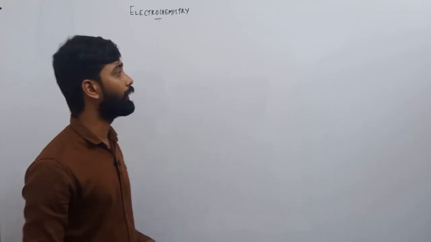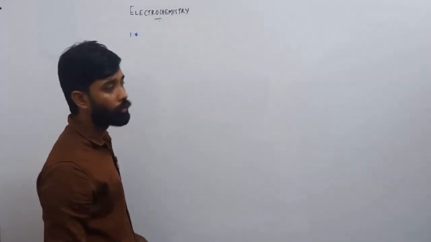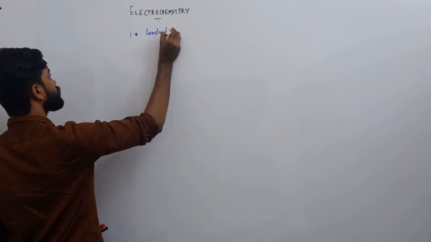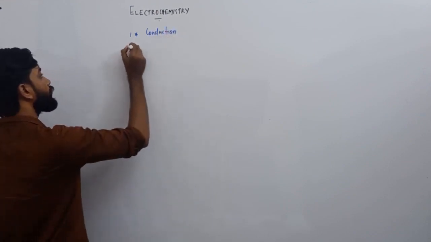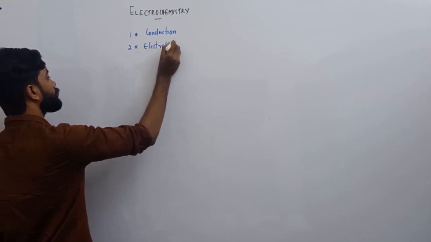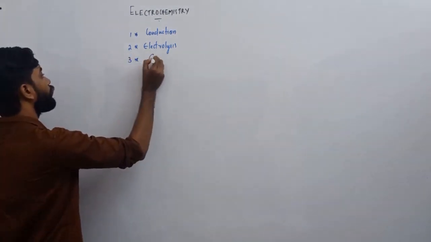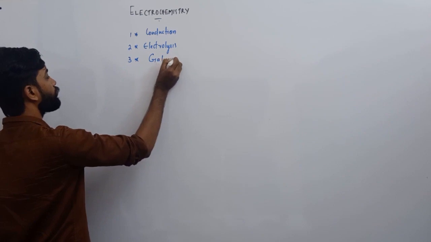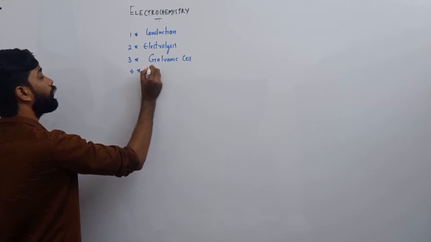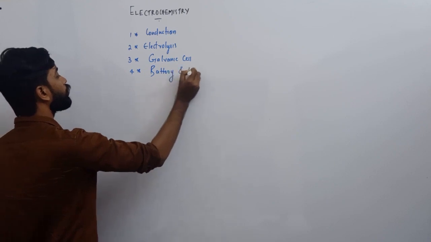So mainly there are 5 sections in this chapter. Your first section is conduction, and the second section is electrolysis. The third section is galvanic cell. And the fourth section is battery and corrosion.